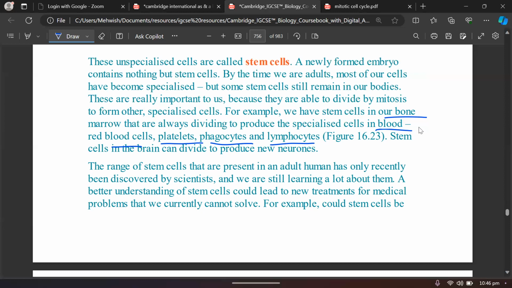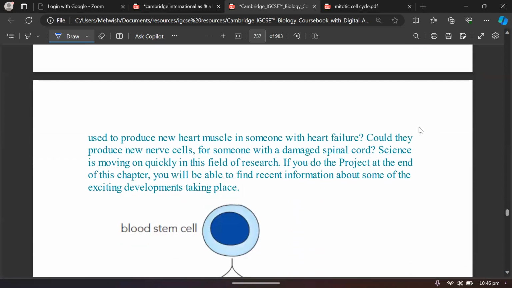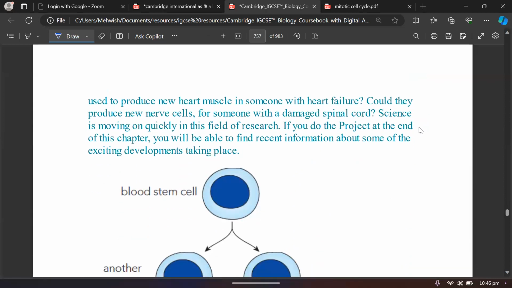For example, stem cells could be used to produce new heart muscles, new pancreatic cells, new nerve cells. So this will become so easy for us to treat all those diseases, like heart failure, right? If some patient has got a weak heart, if we make a new heart and we implant that heart into the patient's body by using the stem cells of the patient's body, right, this will be a big achievement, a big revolution in the field of medicine.